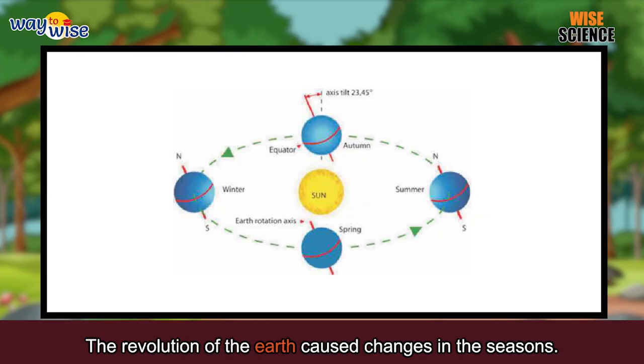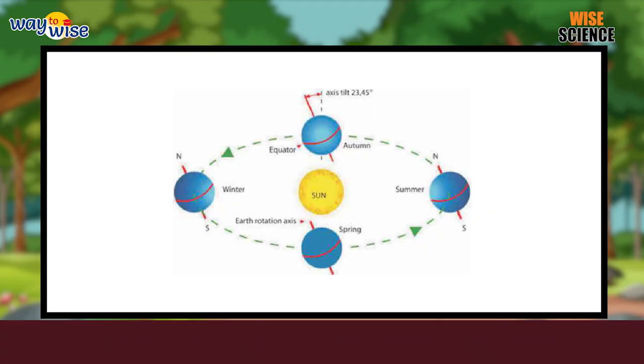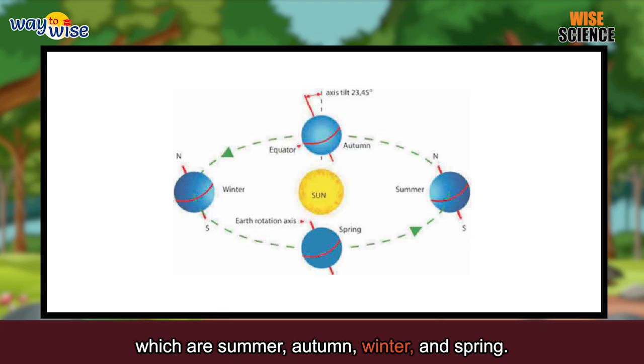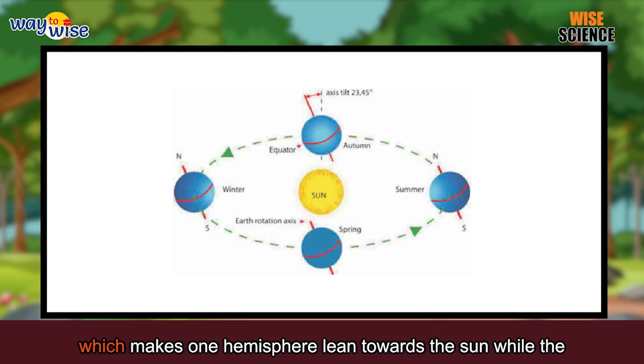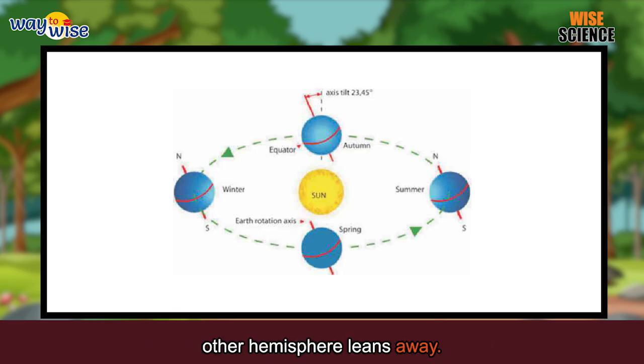The revolution of the Earth causes changes in the seasons. Our Earth experiences 4 seasons, which are summer, autumn, winter, and spring. Earth has different seasons because the axis of the Earth is tilted, which makes one hemisphere lean towards the Sun while the other hemisphere leans away.